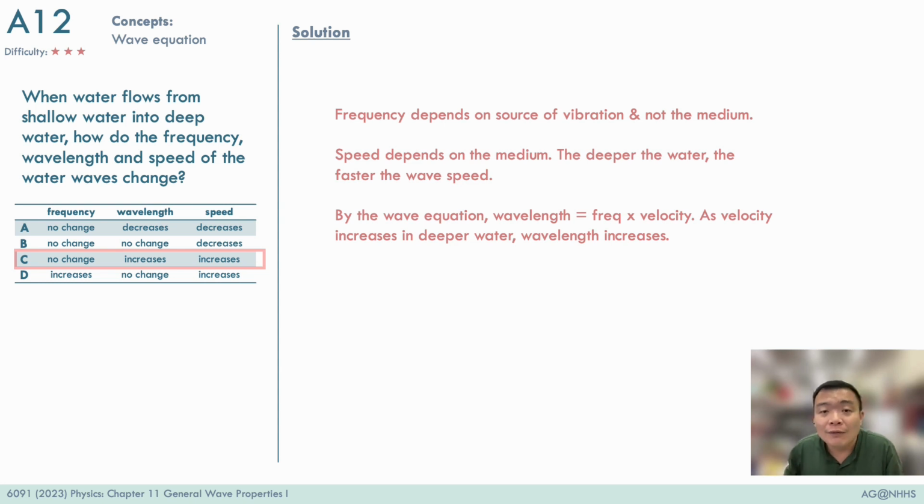Lastly, the wavelength of the wave is always the consequence. Based on the wave equation, the wavelength is determined as a consequence of the frequency of the source plus the speed of the wave due to the medium. So together, the frequency and the speed of the wave determine the wavelength of the wave as it travels through the medium.